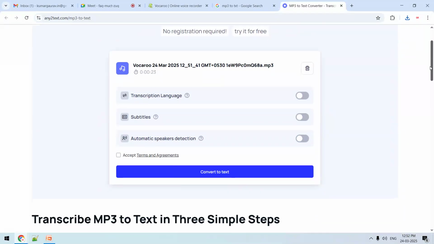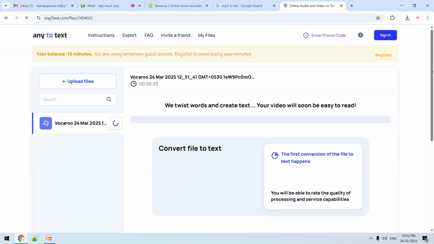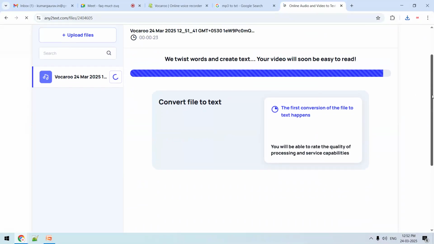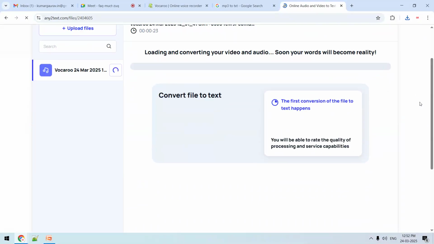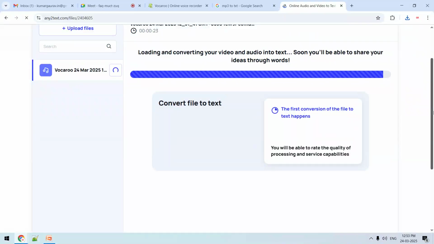Now I want to transcribe. Some other person is giving a lecture, and that particular lecture content I want to take for my research paper, my research report, or my research document. You can see it is converting the file, and in a text file it will be available, and that text content we will be able to use for lecture notes, workshop manuals, lab manuals, or for our sessions also.